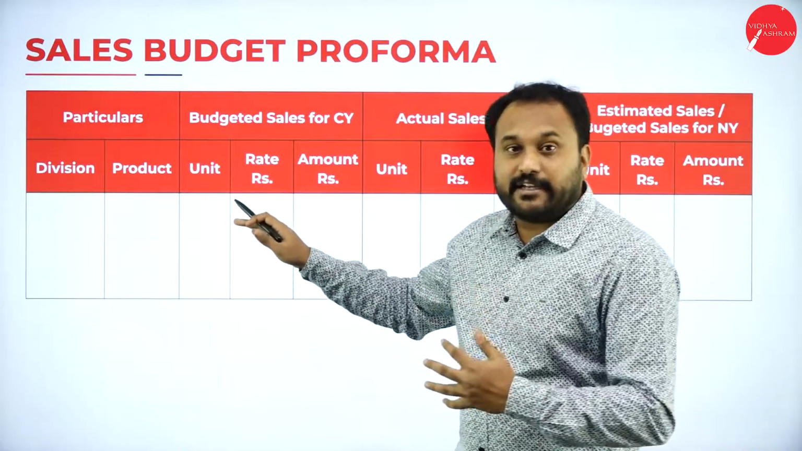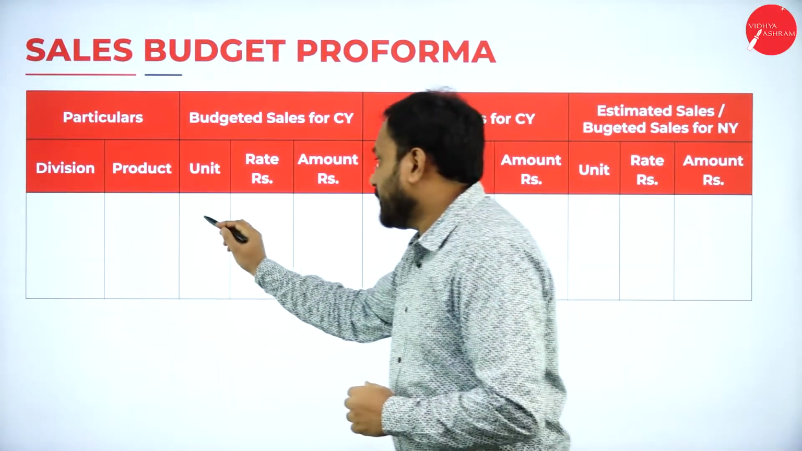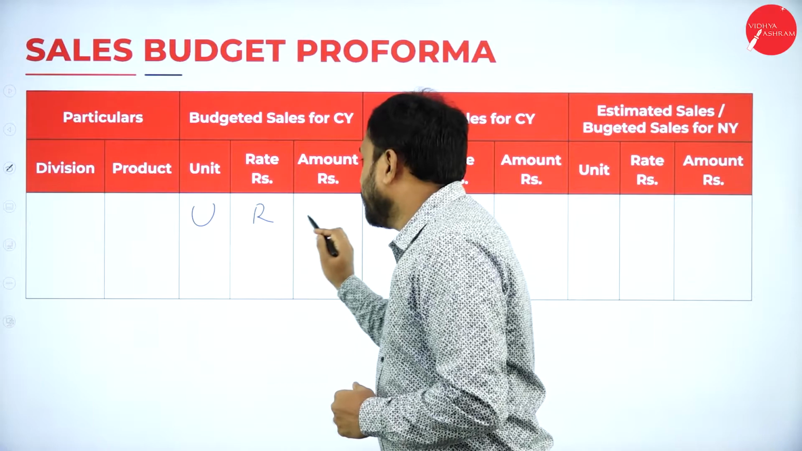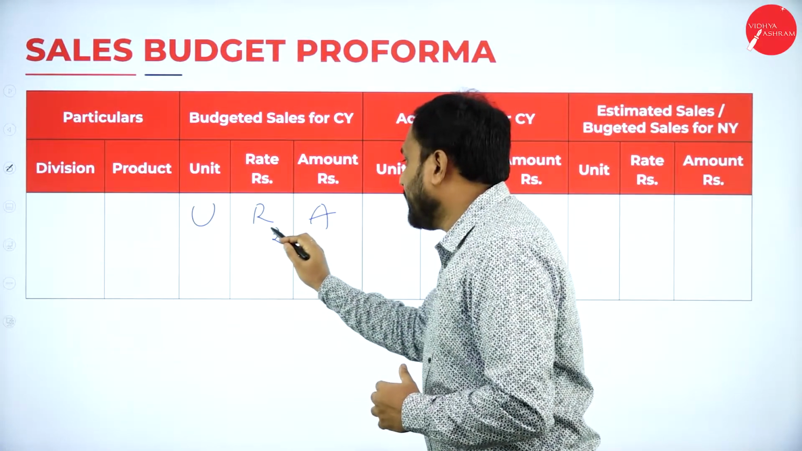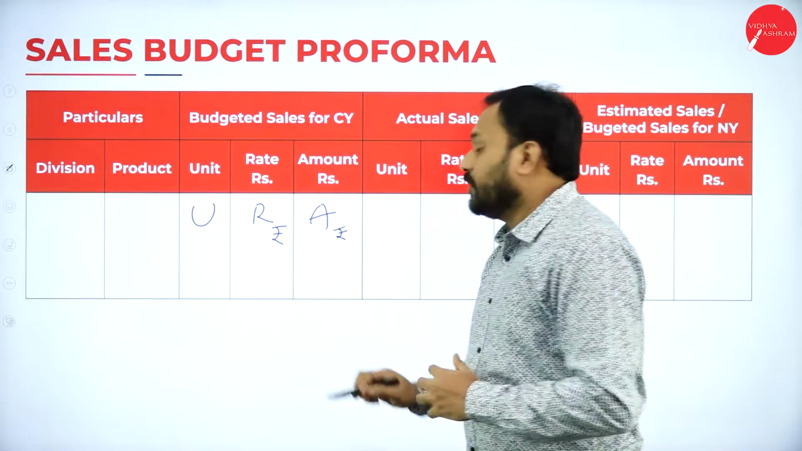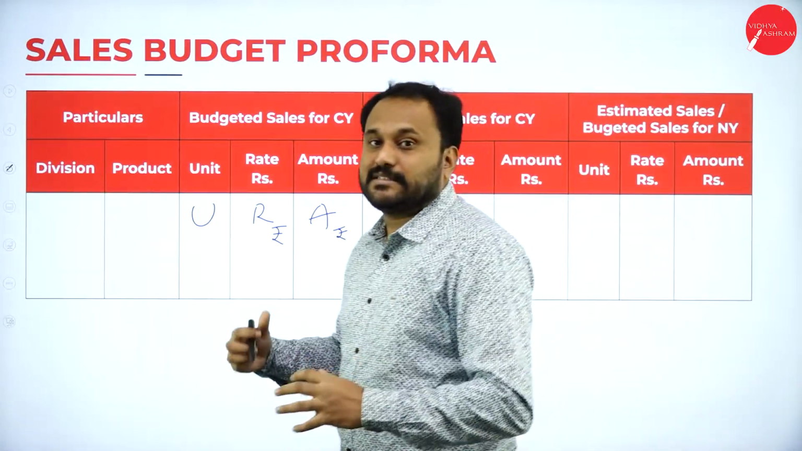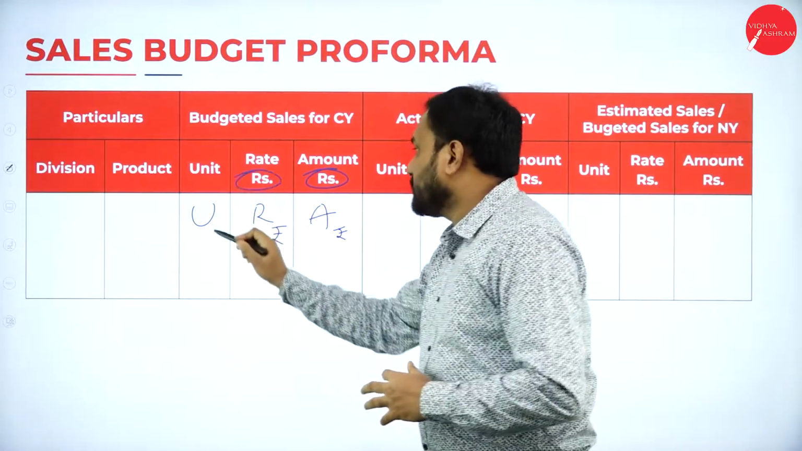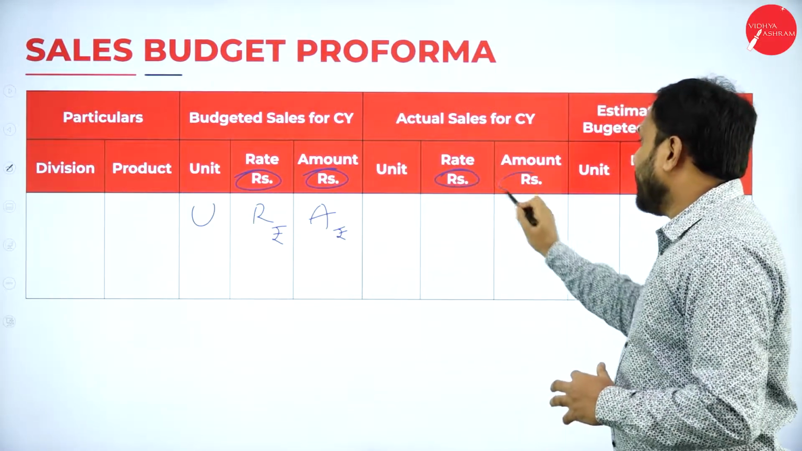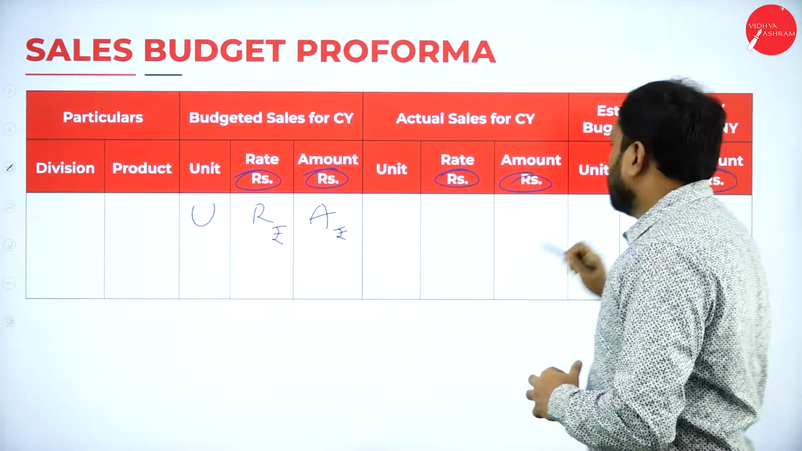And never forget this URA, that is unit rate amount. URA. And always here, students, rate and amount is denoted with rupees. Never miss the symbol of rupees. That's the reason I have actually given you rupees here. Wherever the rate and amount come, you are supposed to go with rupees.